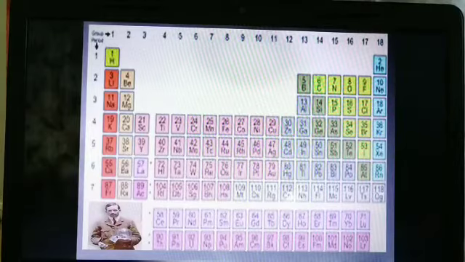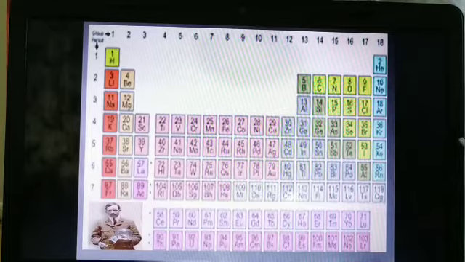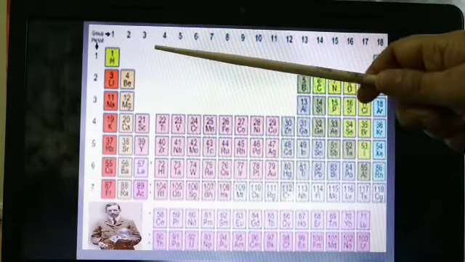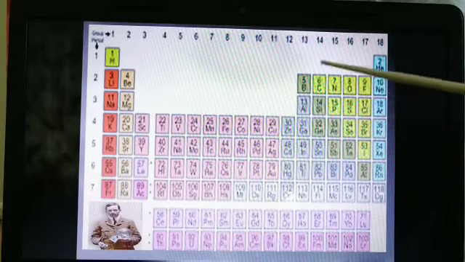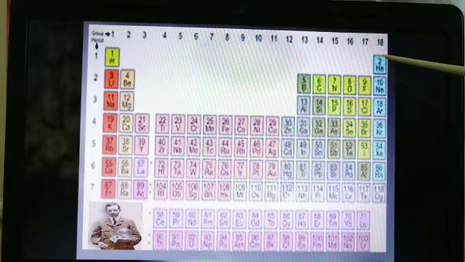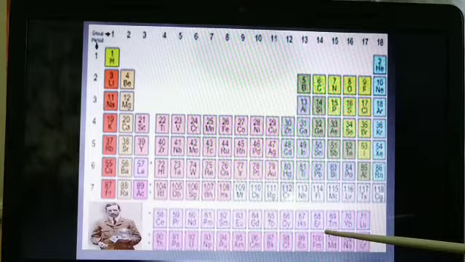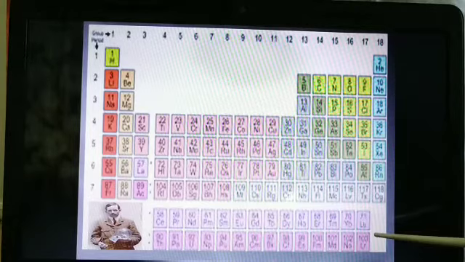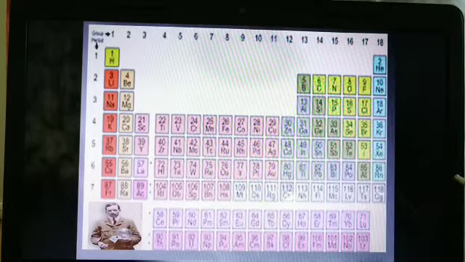Again, he has classified these elements into blocks. Groups number 1 and 2 we say are S block elements. Those groups in the middle are D block elements. From 13 to 18 we call them P block elements, and below the periodic table we call them F block elements. Here all are radioactive elements. Radioactive elements means they emit light.